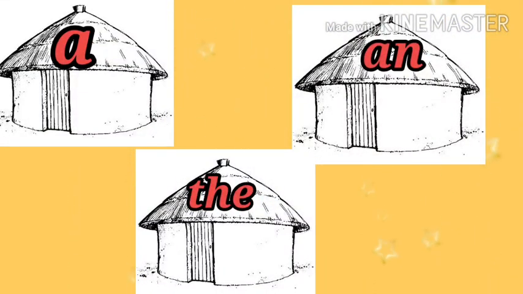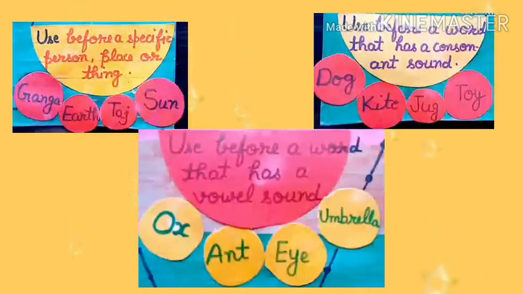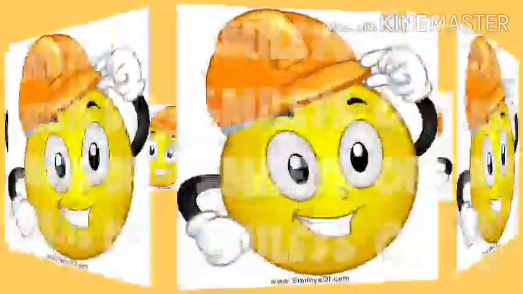One house is for a, one house is for an, and the other house is for the. And here I have some words. I have to see the first letter, is it a consonant or a vowel, and see whether that word is a special word or not. Then we will find the actual house for the word. Okay, so come, let's do it.